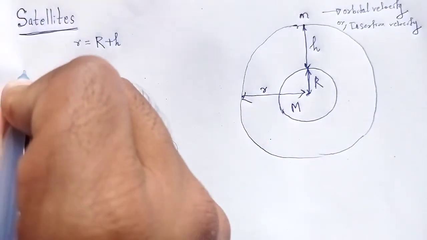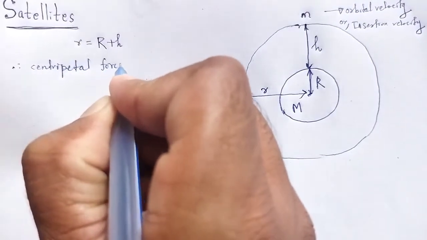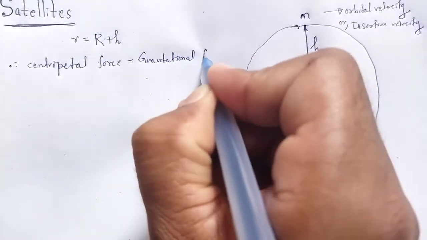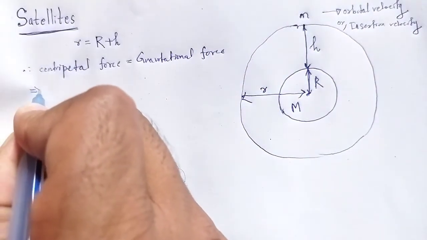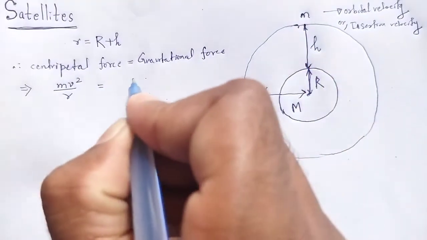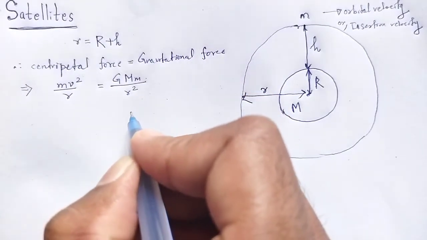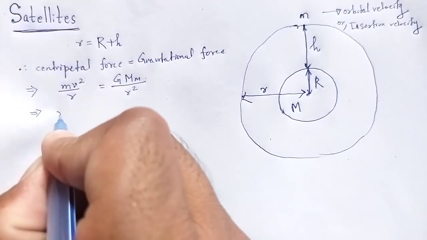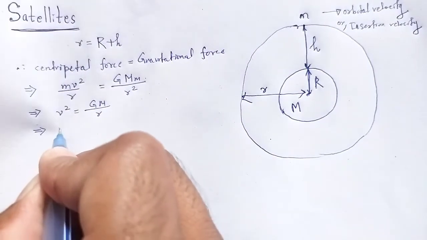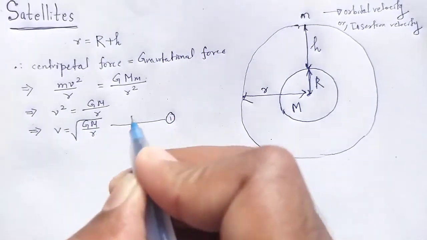For that reason, the centripetal force is the same as the gravitational force, which implies m v square divided by r is equal to G M m divided by r square, which implies v square is equal to GM divided by r, which implies v is equal to square root of GM divided by r. Let this be equation number 1.